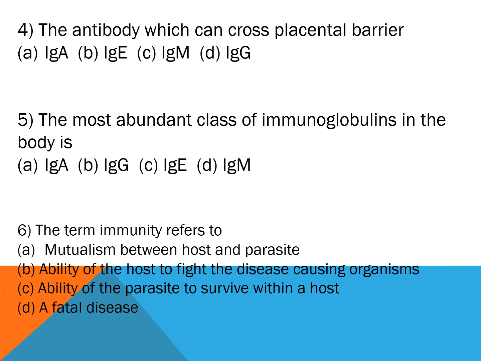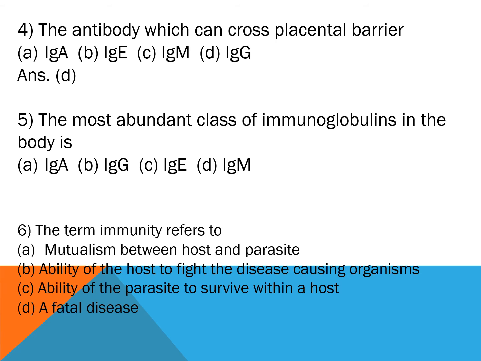Question number 4. The antibody which can cross placental barrier, option A, IgA, option B, IgE, option C, IgM, option D, IgG. And the correct answer is option D, IgG.